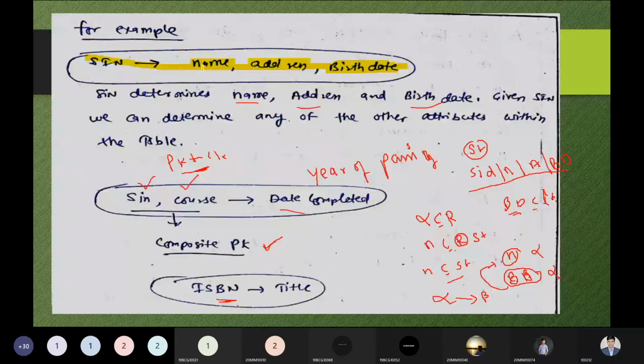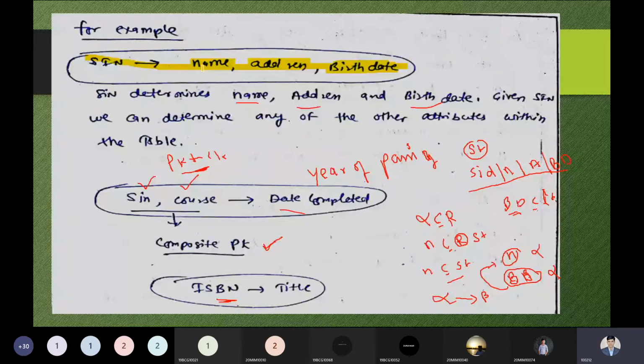Then what happened? Your friend, unfortunately, also has the same name and the same city. You both belong to the same city, and you also have the same name. And it is true. It has happened with me. So that's why I'm saying it is true and it can be possible. But it's bad luck. Both students also have the same birth date. Coincidentally, then it means we have the same student name, same address, and same address means same city. I'm not talking about the colony or area. I'm talking about the city only and birth date.